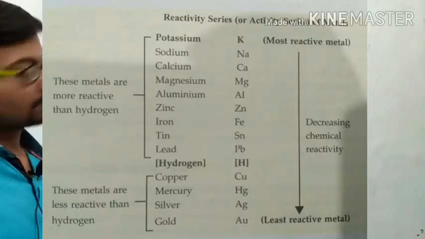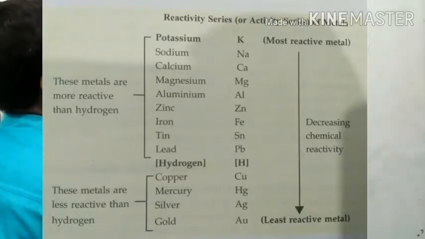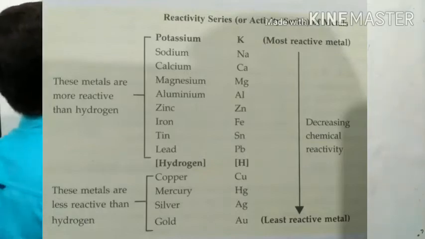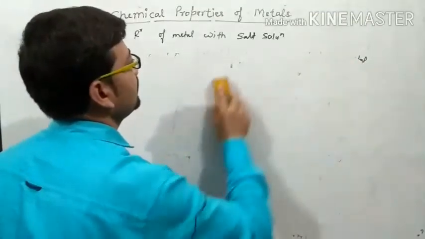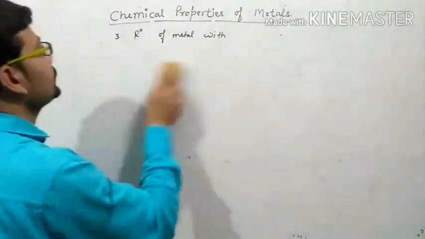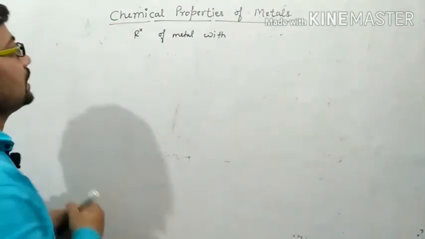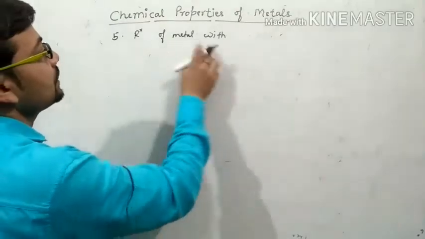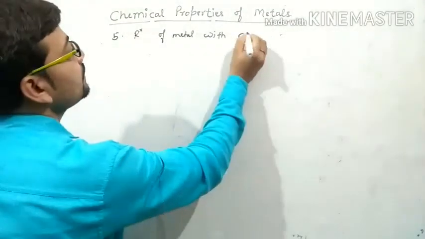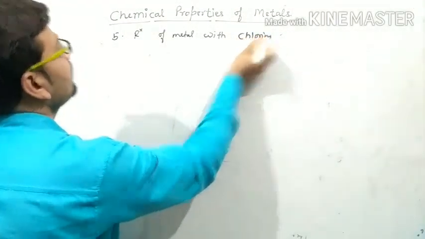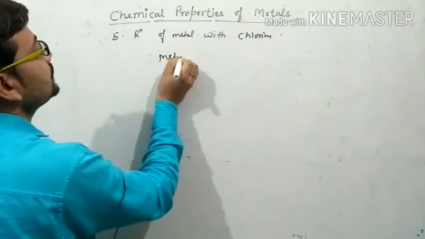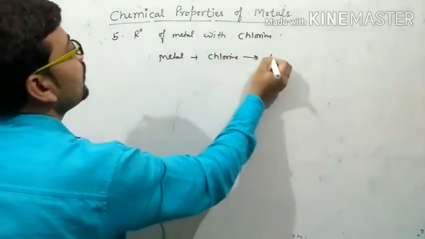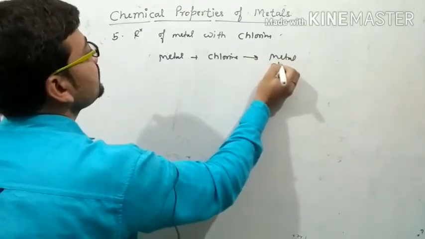Now, reaction of metal, this is the third, fourth, this is the fifth. Reaction of metal with chlorine. Basically, when metal reacts with chlorine, then it forms metal chloride.